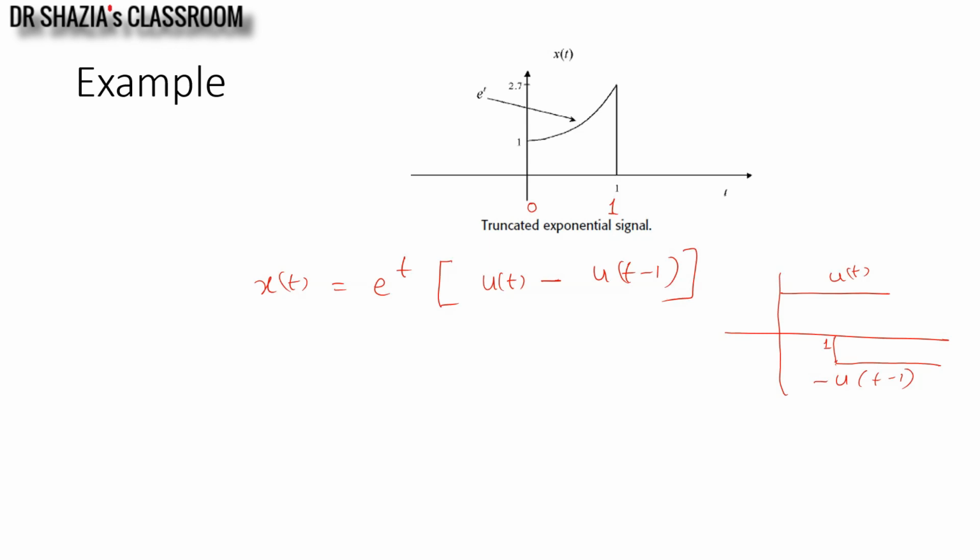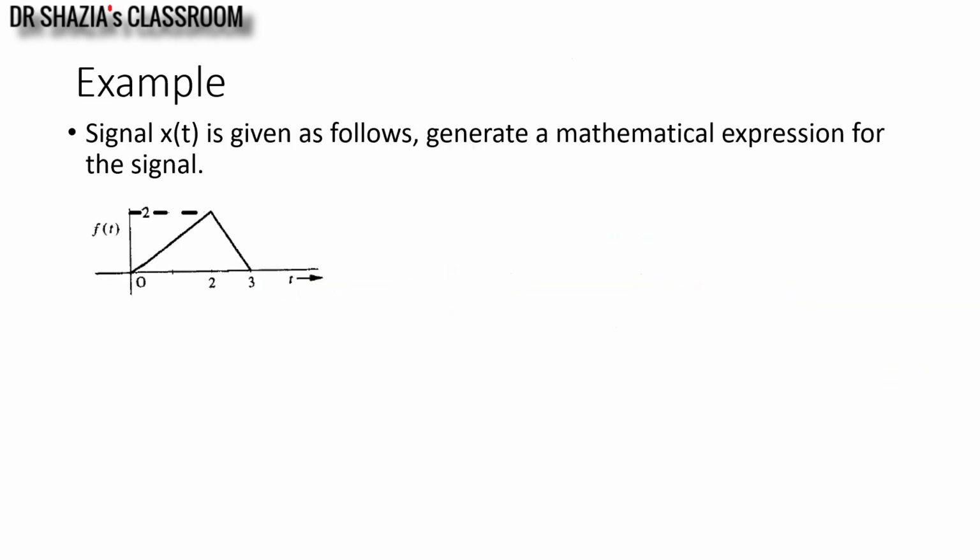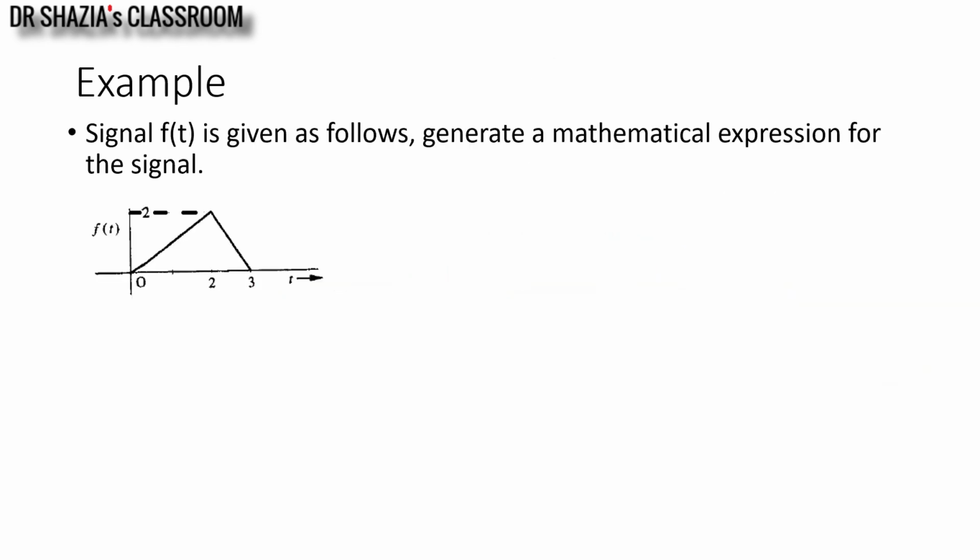This example is also a very simple example. Now I will go to complicate the example a little. Here the signal f of t is given as below. Generate a mathematical expression for the signal. So how we are going to deal with this signal? Here you can see the signal f of t is defined over 0 to 3 and its maximum peak is going up to magnitude 2.